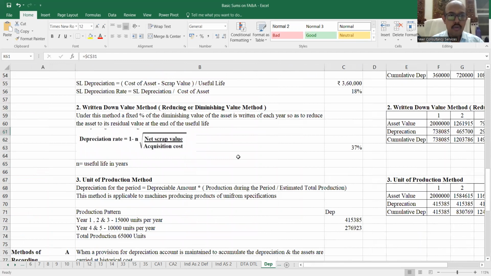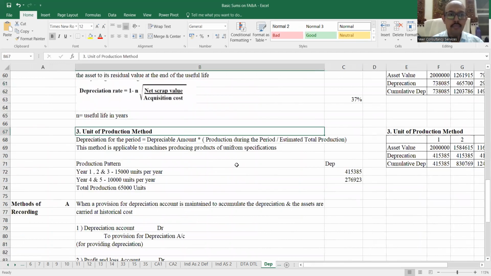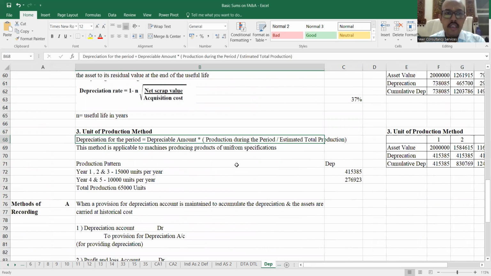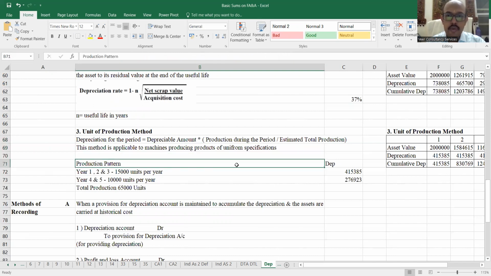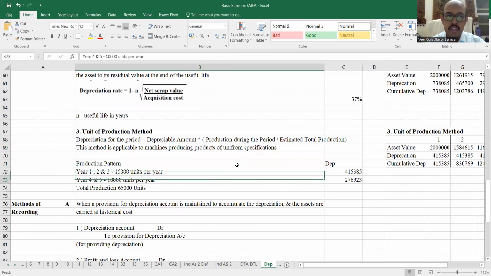method. Now we come to the third method, which is known as the unit of production method. So over here, the depreciation for a period is charged for what? Depreciable amount into production during the period upon the estimated total production. Simple है ये. So suppose यहाँ पे हम assume करते हैं that my production pattern for the year 1, 2, 3 is 15,000 units per year. For the year 4 and 5 is 10,000 units per year.